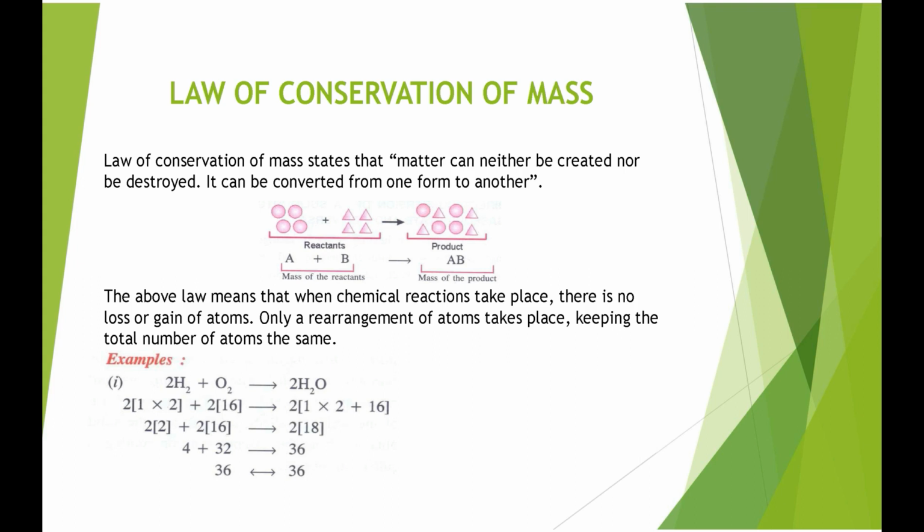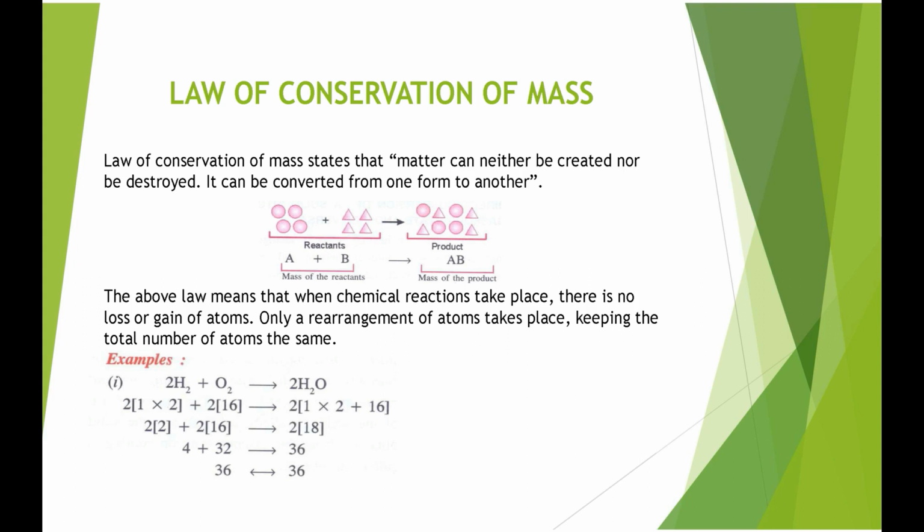That's why we balance the chemical equation. You have seen in chemistry, we always balance the chemical equation for the validity of the law of conservation of mass. So all balanced chemical equations follow the law of conservation of mass, because the atoms are equal on both sides and mass is always equal on both sides.